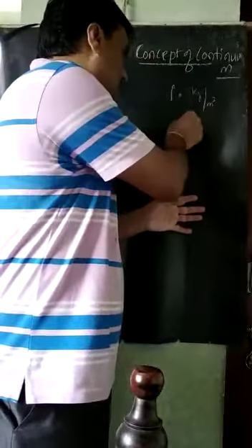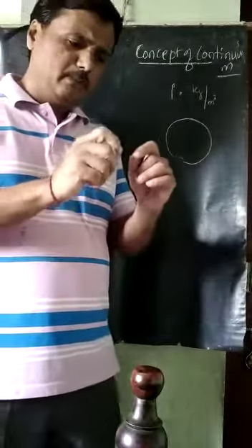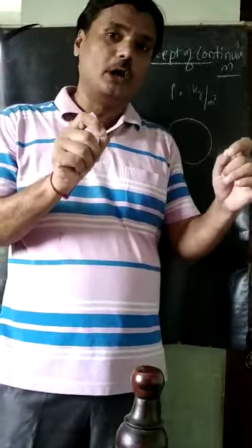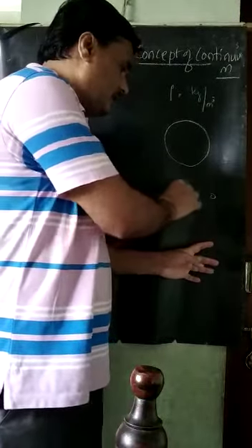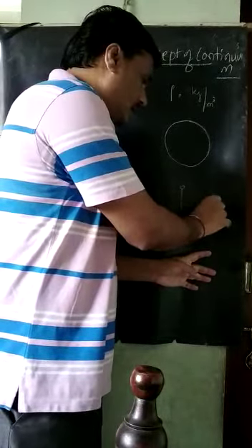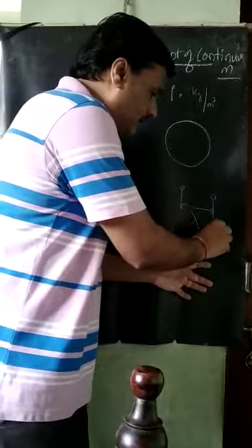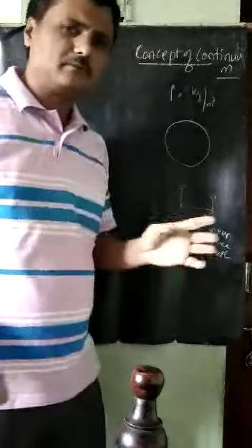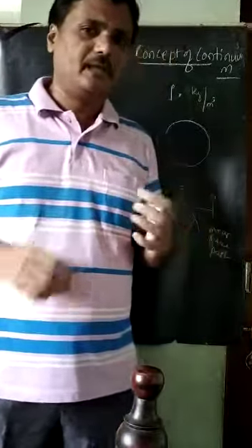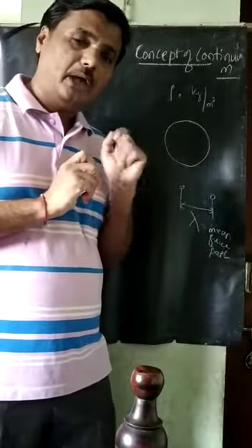For example, take the earth surface. Consider the distance between two molecules: here is one molecule, and here is another. The distance between the two molecules is called the mean free path, lambda. Lambda is the mean free path, an average that is statistically measured.